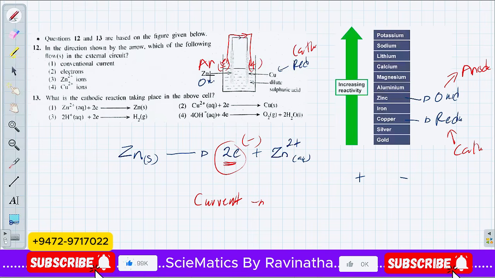Just remember that. So the answer for the first one: in the direction shown by the arrow, which of the following flows in the external circuit, right? I told you the zinc electrode is in an excess electron state, so these excess electrons will flow towards the copper, which means this marked direction will be the direction of flow of electrons. The second one should be the answer.